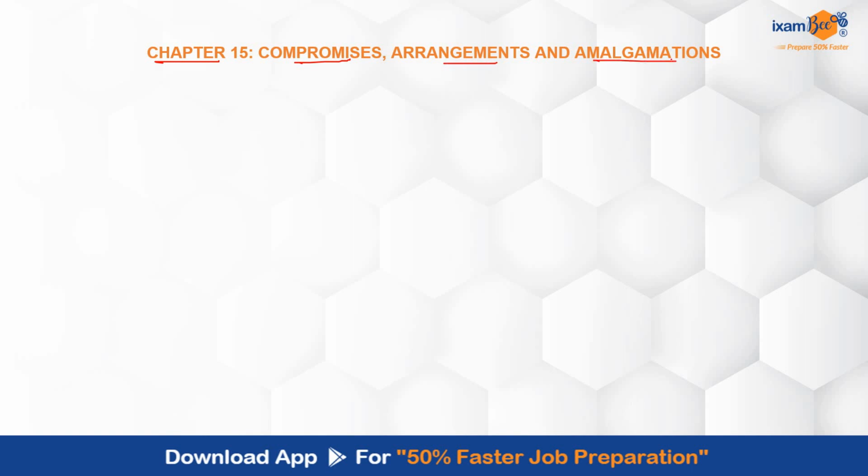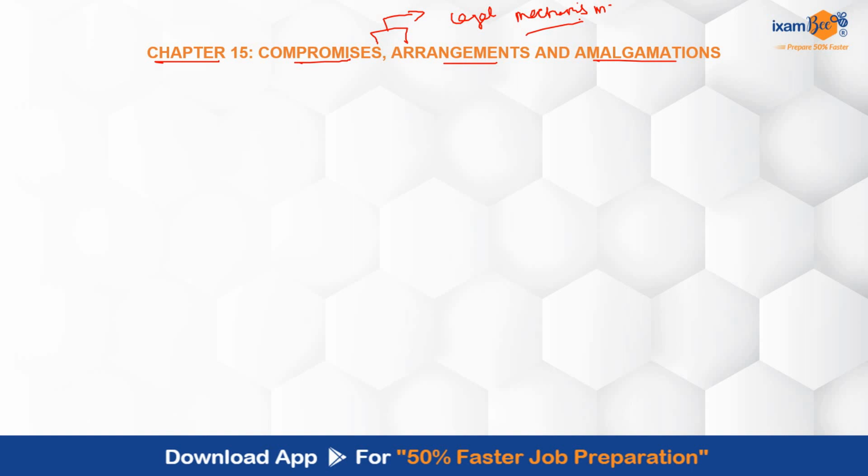So before we move ahead with the various procedures, the various provisions that are there with respect to these, first we'll be looking at each of these terms. Now, if we talk about compromise and arrangement, these two we can simply understand as a legal mechanism. And this legal mechanism is with respect to what? The restructuring of the company, its operations, consolidation of assets and all that can be basically used by the company.